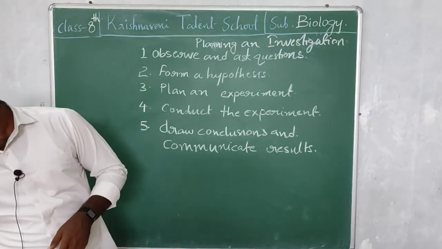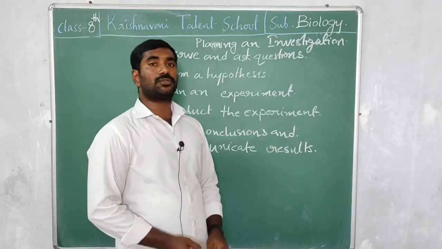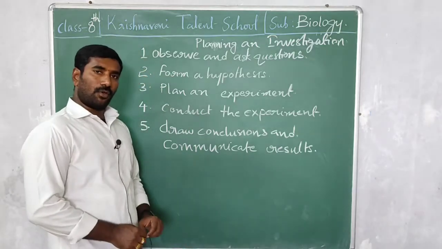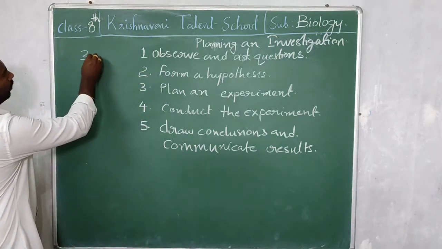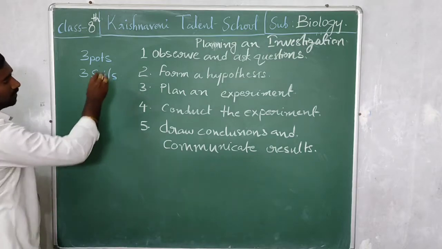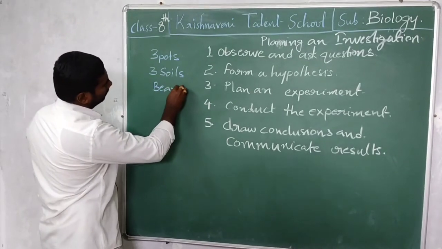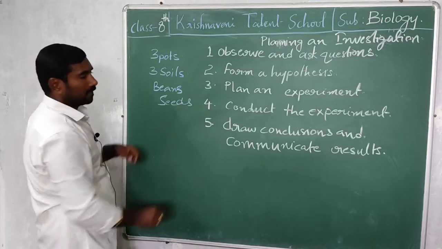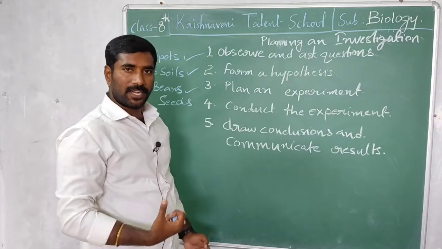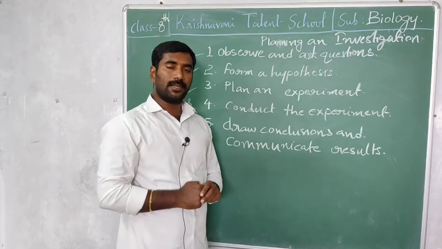Here, one student like you wants to investigate which soil is suitable for beans. Before doing the experiment, we need three pots and three different kinds of soils. Later we need bean seeds, which are important. Here we need three pots, three soils, and beans. She wants to investigate which soil is suitable for beans crop.